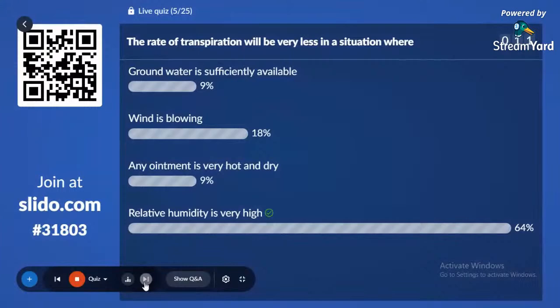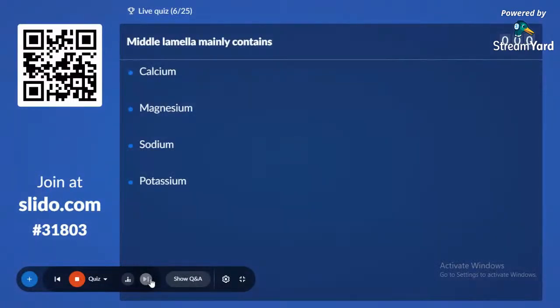The correct answer is that, because transpiration is the loss of water through the aerial parts of a plant in the form of water vapor. That is referred to as transpiration. And if the relative humidity of the surroundings is high, it will lead to a reduction in transpiration. Let's have the sixth question.